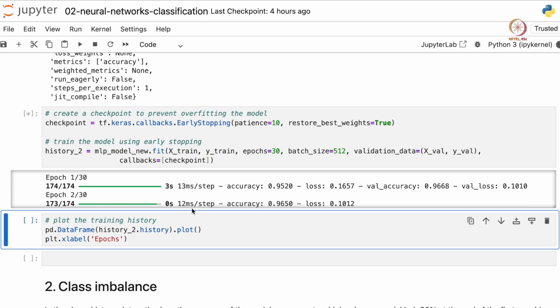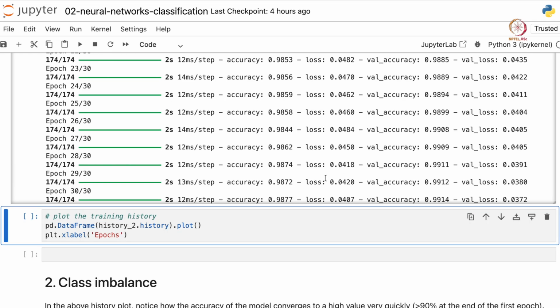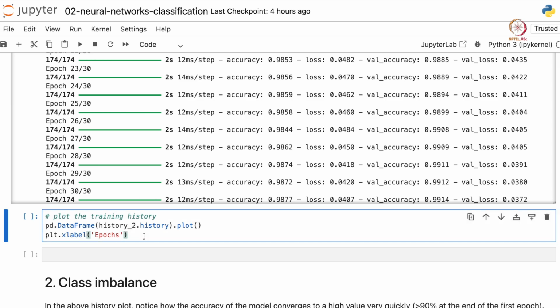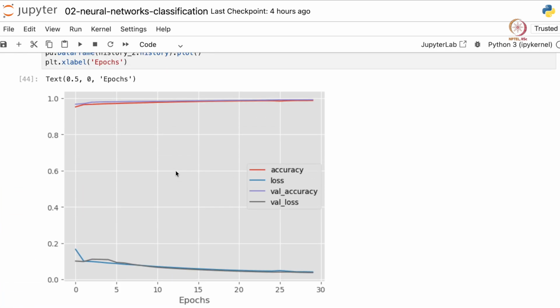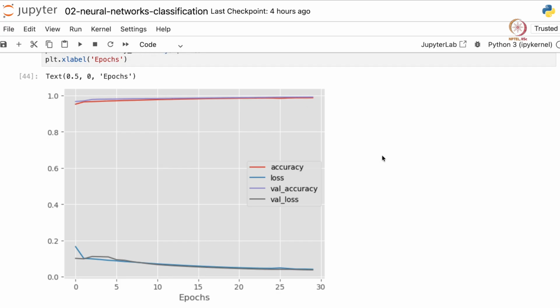Let's wait for the completion of 30 epochs. Now 30 epochs are done. Let's again plot how the accuracy and losses vary with epochs. It's very similar to the previous run. If there was a model that was optimum before reaching the end, that would have been saved because we had used early stopping, but here it looks like the training is still continuing. But we see one problem, that the starting accuracy is very high even when we start training the model, and let's see why that happens.